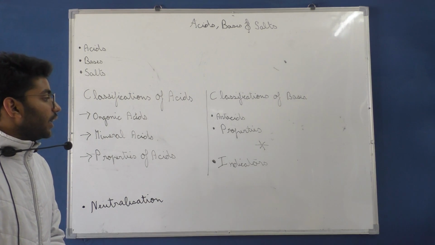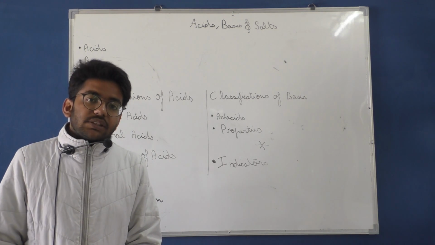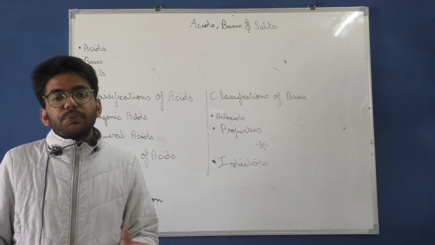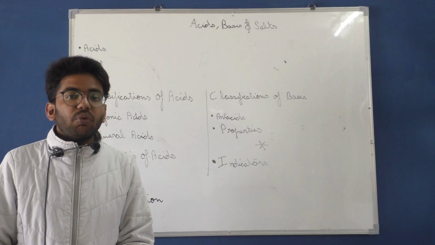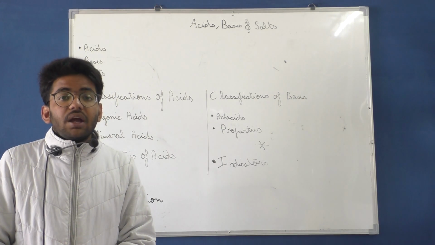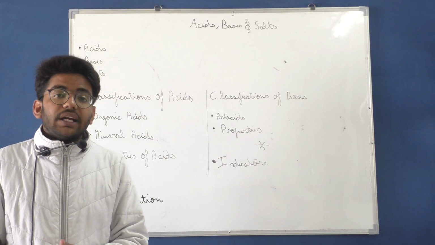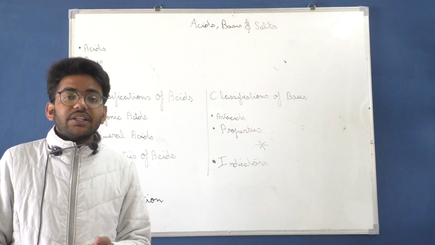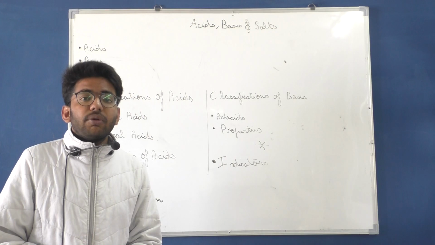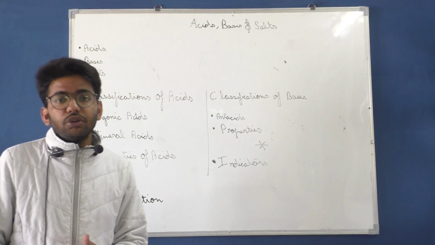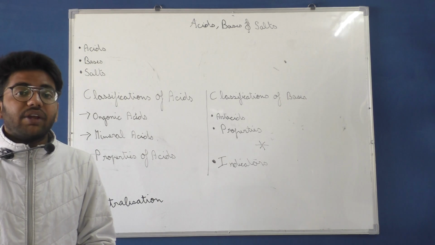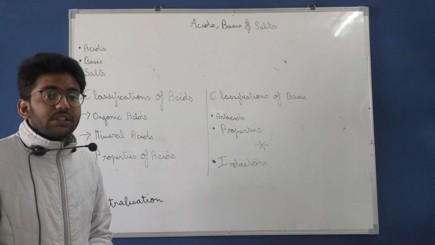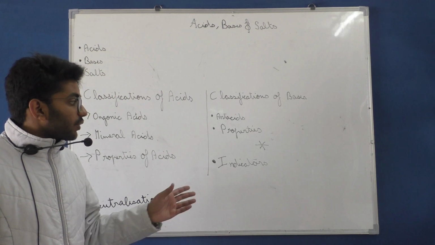Now we are going to talk about indicators. What are indicators? You must have heard about litmus paper. Now what is litmus paper? If I give you two transparent liquids in different bowls and ask which one is acid and which one is base, you won't want to put your finger in and feel the texture, because they are really corrosive. If you put your finger in an acid by mistake, you could have permanent damage for your lifetime. So you won't be putting your finger in, you won't be tasting it, you won't be damaging your body just to indicate which is acid and which is base. That's why we use indicators.